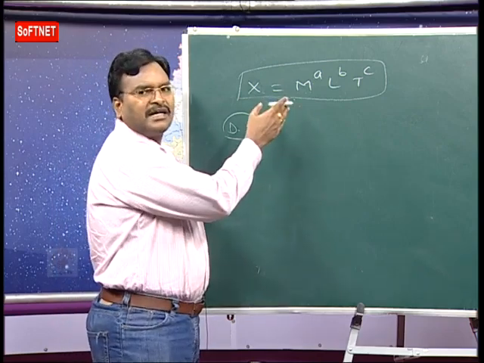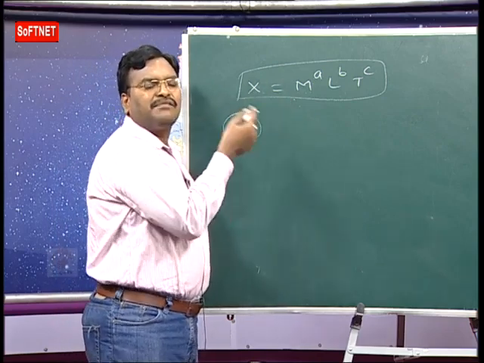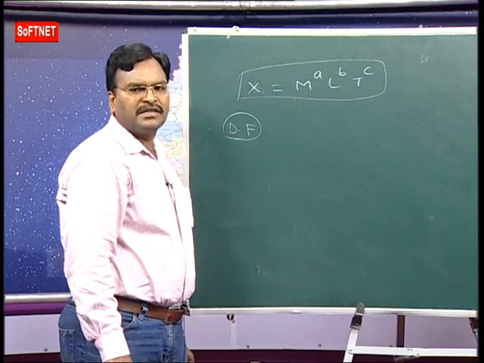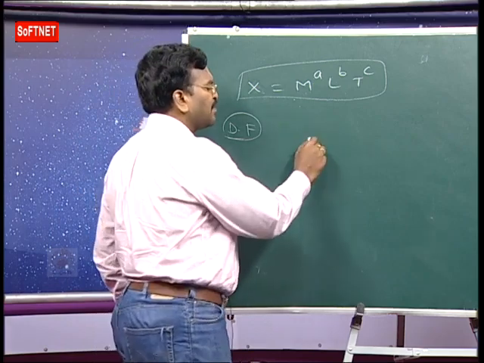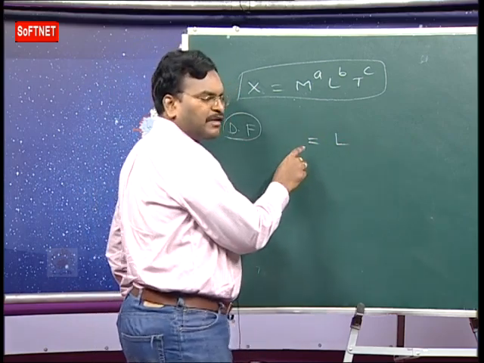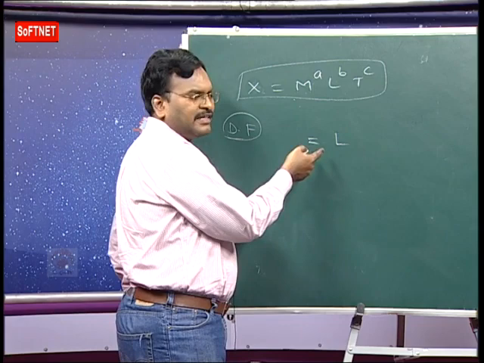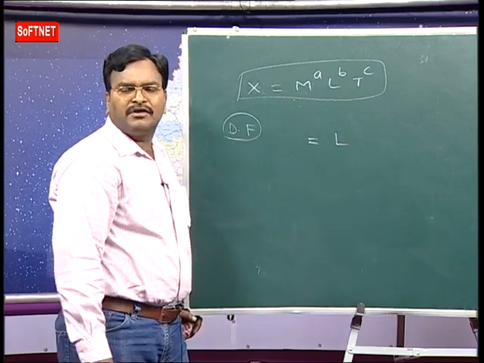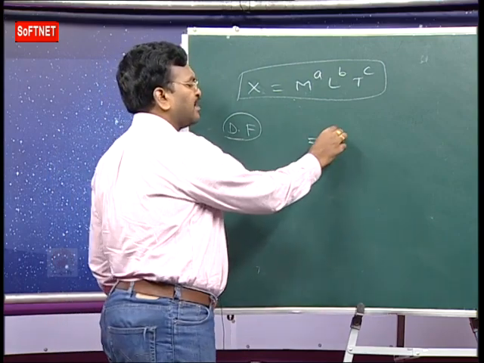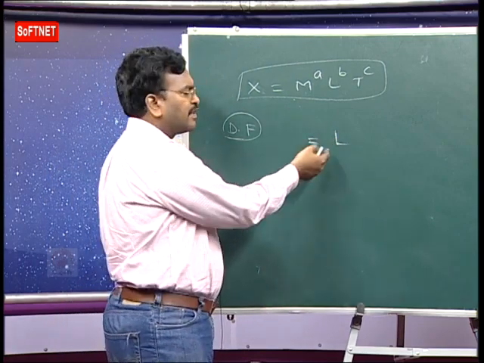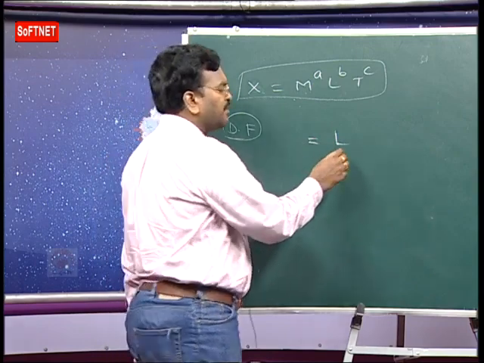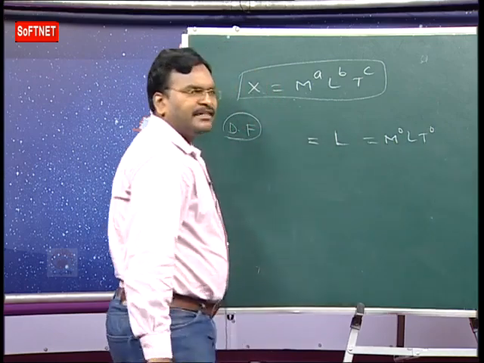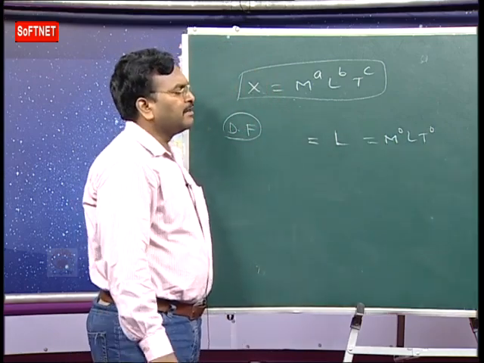What are dimensions? Dimensions are the powers to which the fundamental quantities are raised to obtain the dimension formula of a given physical quantity. Now suppose dimension formula for length, L. Length, breadth, height, distance, displacement. Distance is nothing but the length of actual path traveled by the body. So dimension formula for distance is L. So what we write now? M power 0, L, T power 0. It is independent of mass and time.